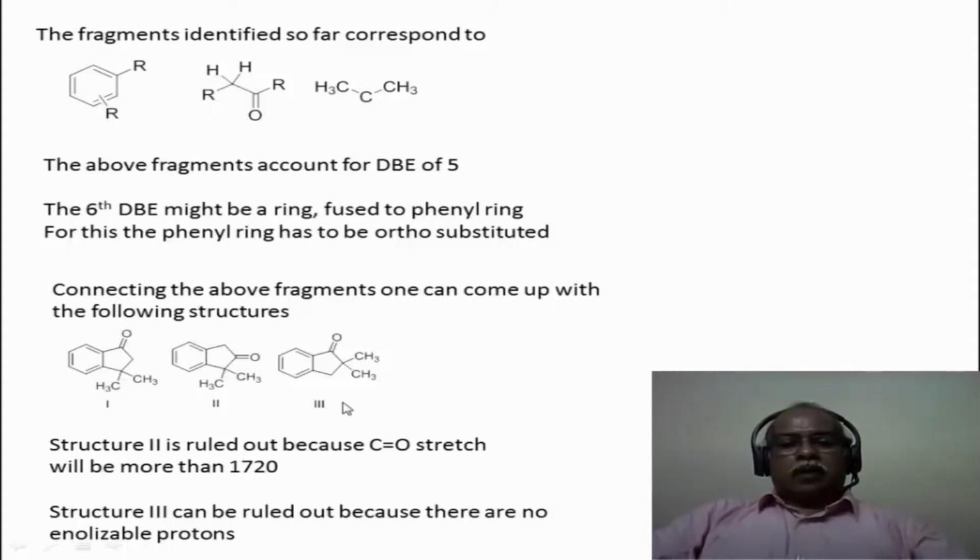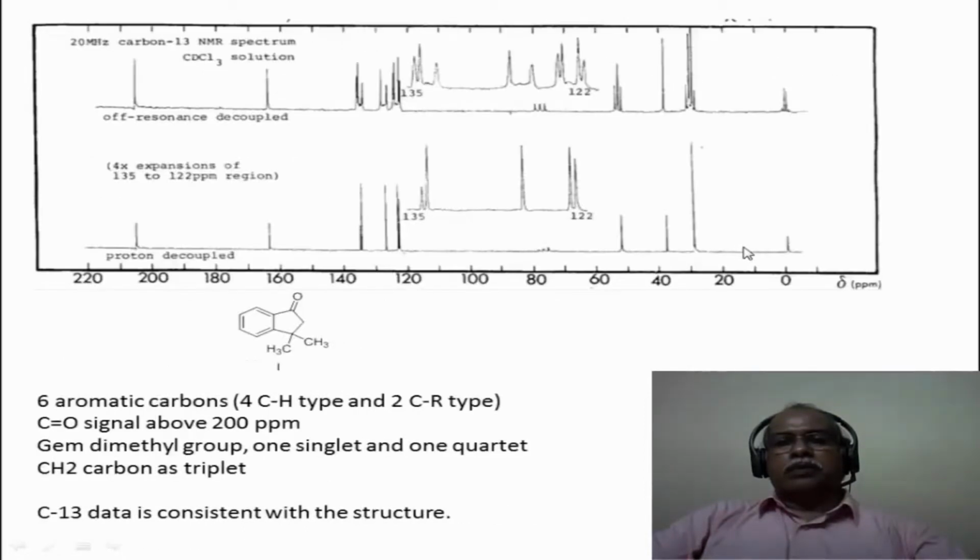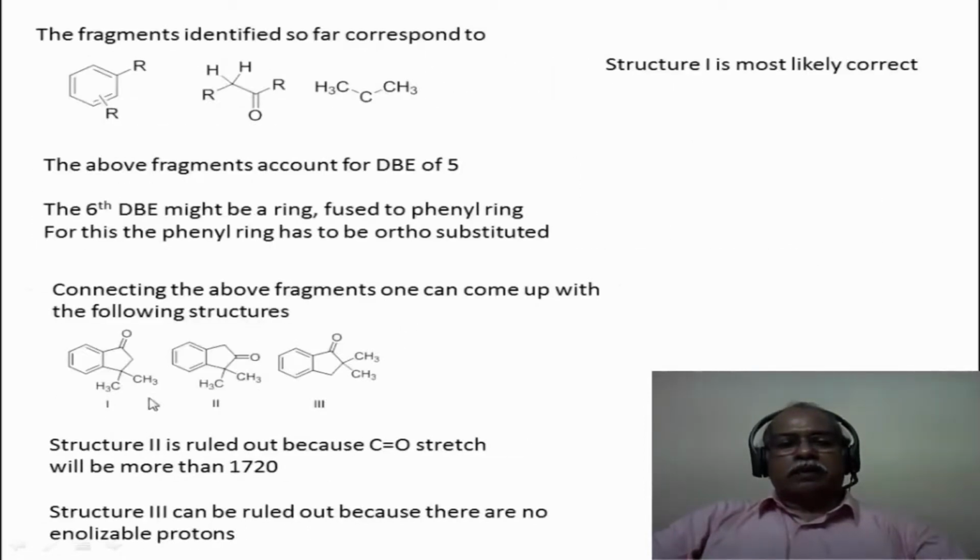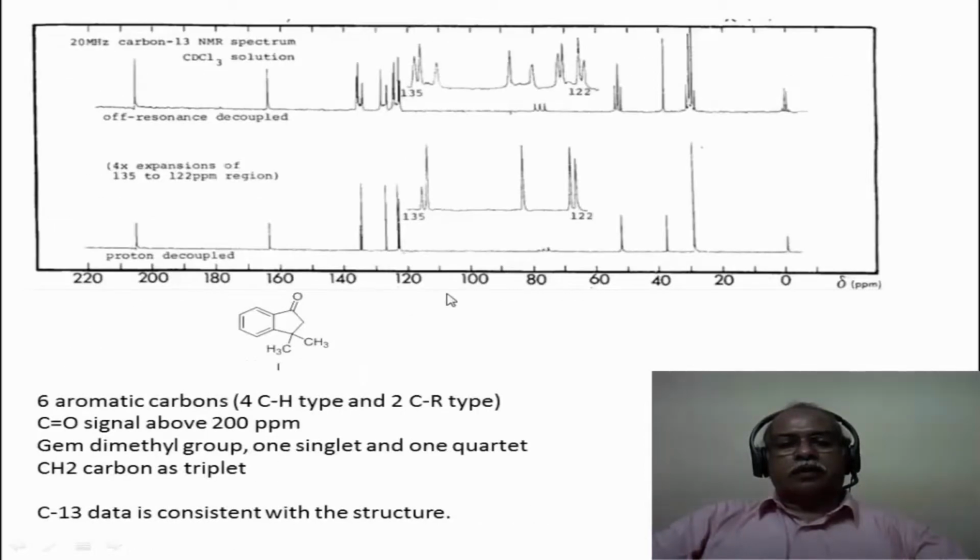Structure number 3 can be ruled out because there are no enolizable hydrogens in the molecule. Proton NMR very clearly shows alpha hydrogens which are enolizable hydrogens. So the correct structure is probably structure number 1. Let us see if it is confirmed by the carbon-13 spectrum also.